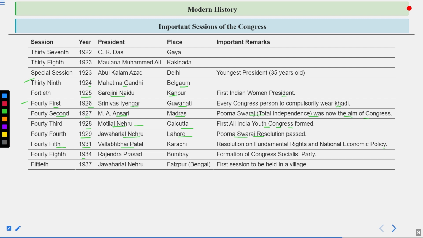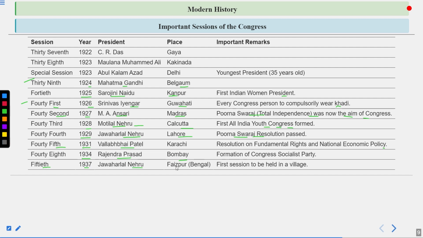Then in 1934, Rajendra Prasad became the president, the 48th session, held in Bombay, and the formation of the Congress Socialist Party was started. Then comes the 50th session, in 1937.